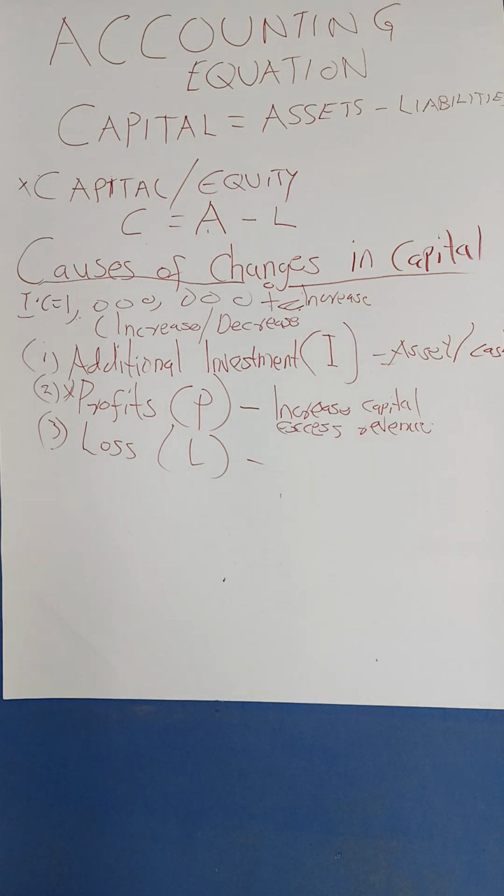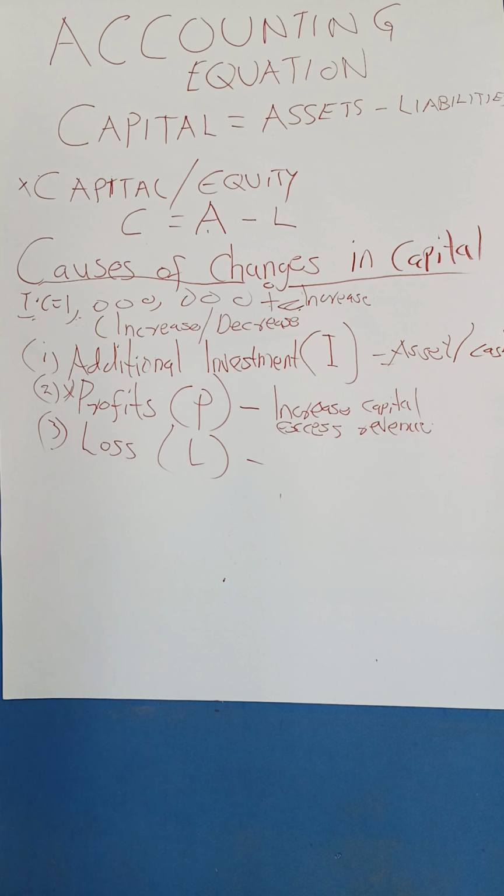When you run at a loss, it means that the capital will decrease. You spend maybe more than this 1 million, but after you sell your goods, you realize you are having maybe 900,000. So you'll have gone at a loss of 100,000.